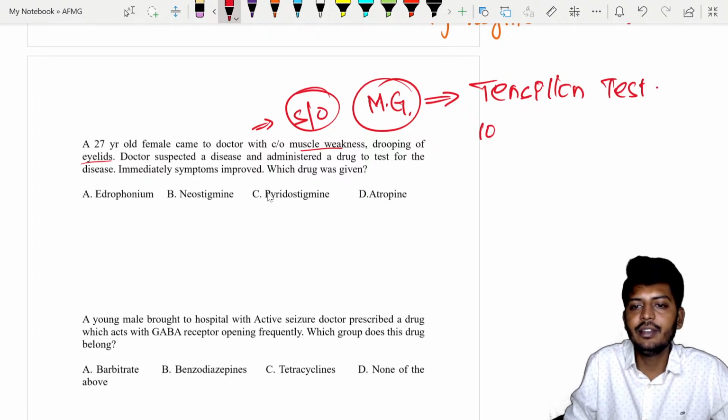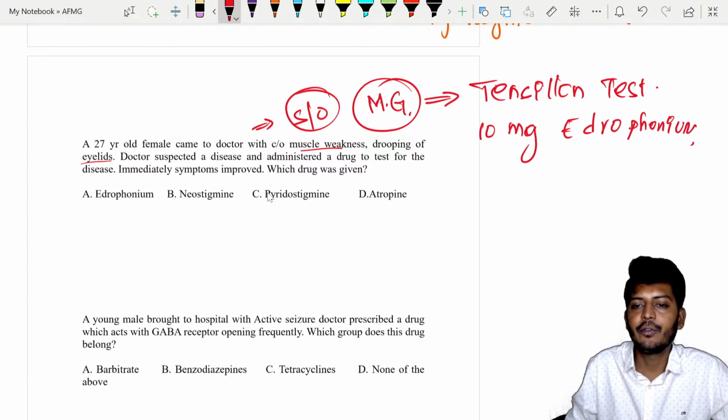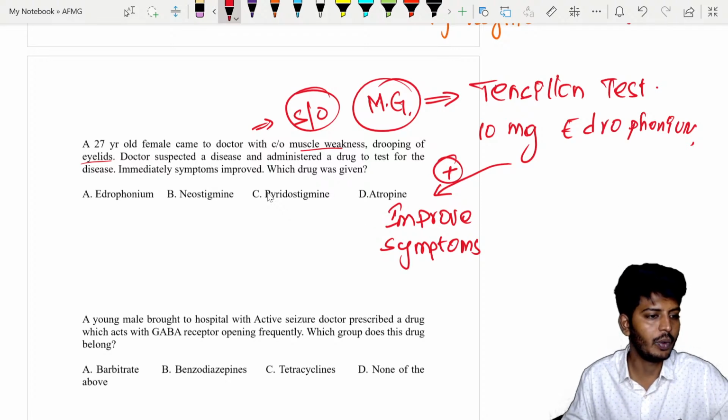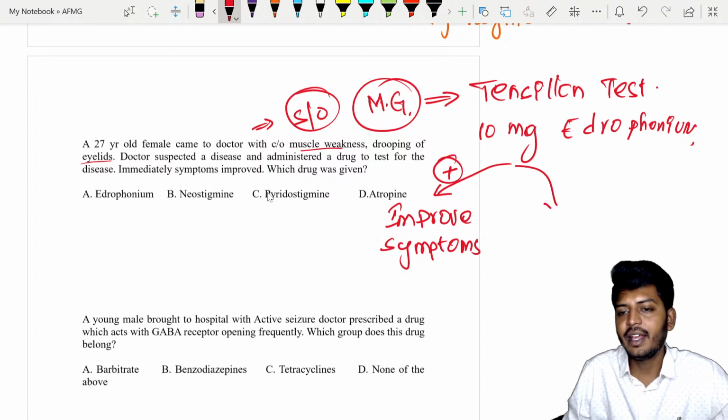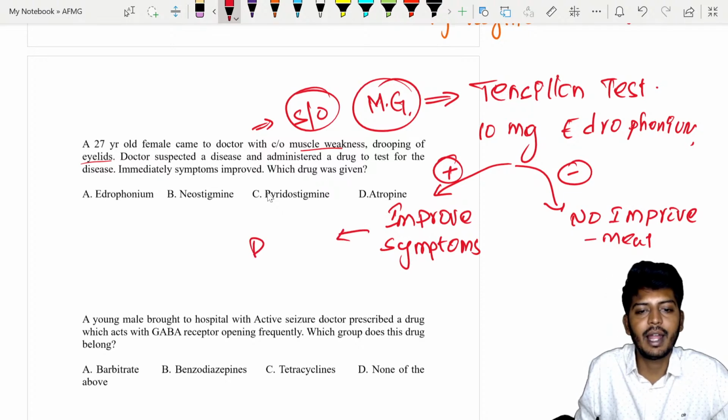Here what we are going to give is 10 mg edrophonium. If 10 mg edrophonium is given, there are 2 possibilities. Improvement of the symptoms, meaning the symptoms disappear. That means the tensilon test is positive. If it is negative, there is no improvement of symptoms. If it is positive, it confirms the diagnosis of myasthenia gravis.